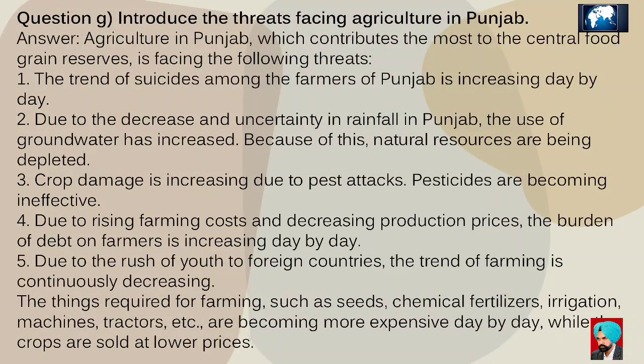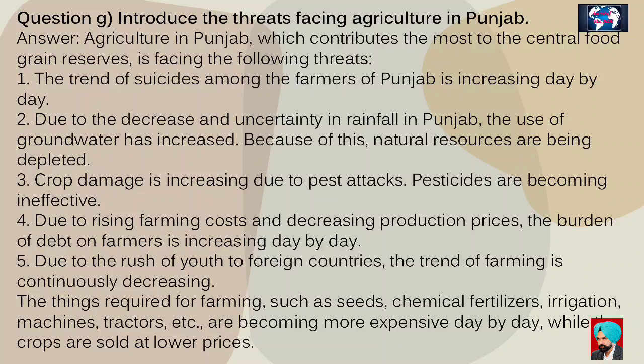Question G. Apprise about the threats faced by the agriculture of Punjab. Answer. The agriculture of Punjab, which contributes the maximum share to the central grain pool, is facing the following threats. First, the trend of suicides among the farmers of Punjab is increasing day by day. Second, due to the reduction and uncertainty of rainfall in Punjab, the use of groundwater has increased. Because of this, natural resources are getting depleted.